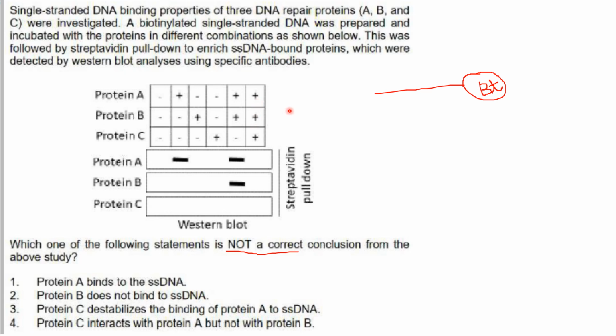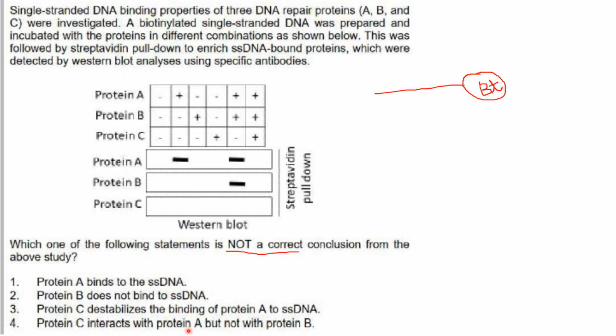B doesn't bind to single-stranded DNA. So what is binding to single-stranded DNA? It is A only. So C is inhibiting the binding of protein A with single-stranded DNA. Now see the statements. Protein A binds to single-stranded DNA. Yes, this lane. That is correct. Protein B does not bind to single-stranded DNA. That's also correct. You didn't get a band over here. Protein C destabilizes the binding of protein A to single-stranded DNA. Yes, 3 is also correct.